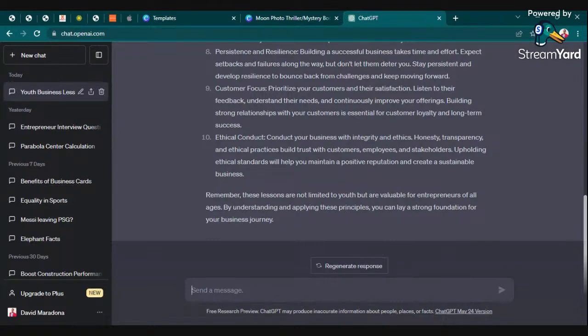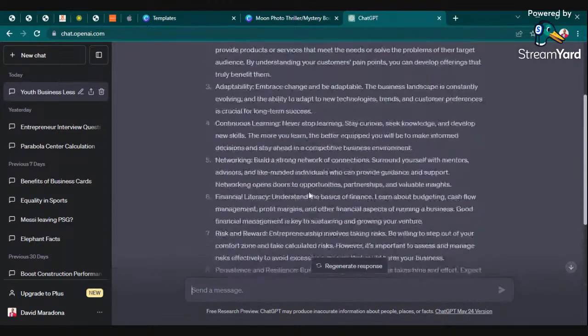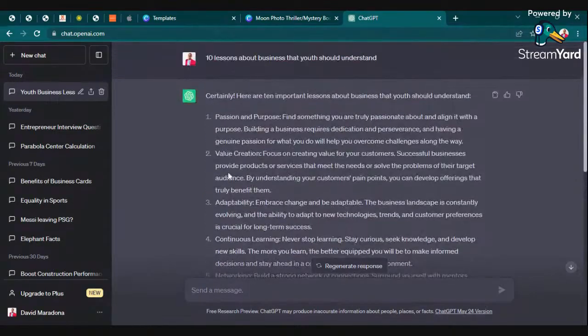By understanding and applying these principles, you can lay a strong foundation for your business journey. So this information is actually very valuable, and I think it can help young people to actually come up with businesses, and also it can mentor them to actually avoid making very disastrous mistakes along their entrepreneurial journey.